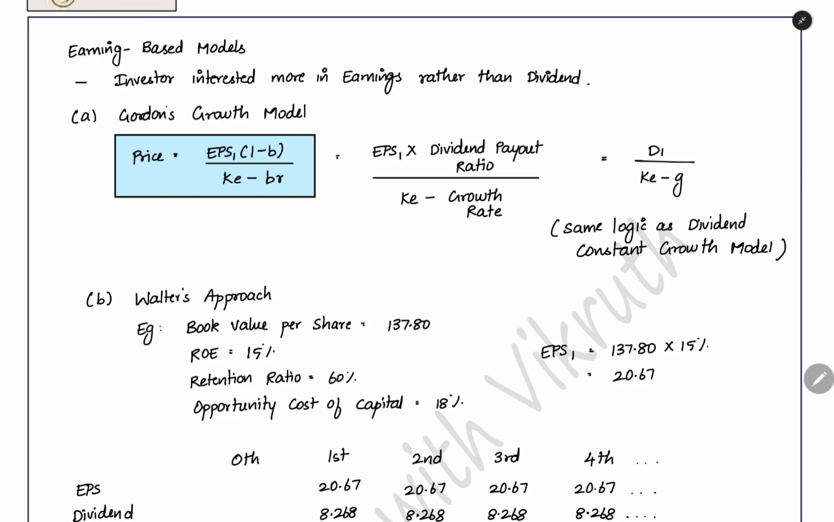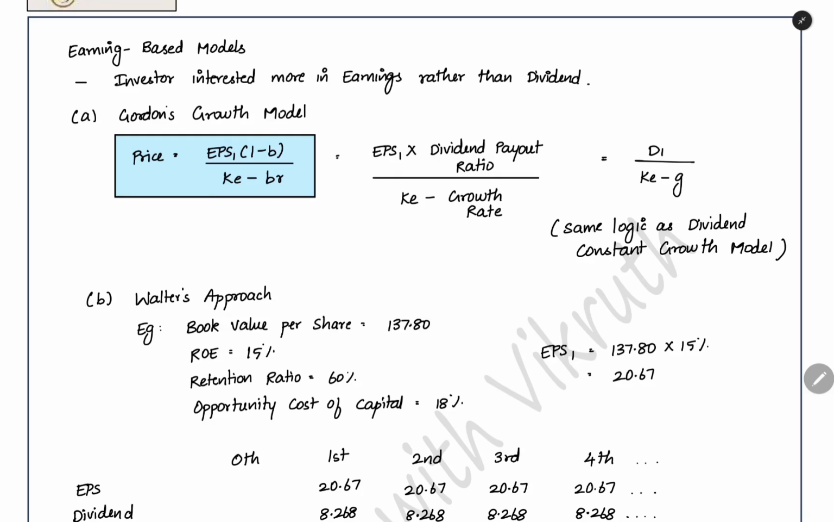How are you getting that growth rate? You are multiplying the return on equity and the retention ratio. Return on equity they denote by R. Retention ratio they denote by B. So BR they are using in the denominator. Ke, required rate of return, minus growth rate BR. So that will be the denominator.